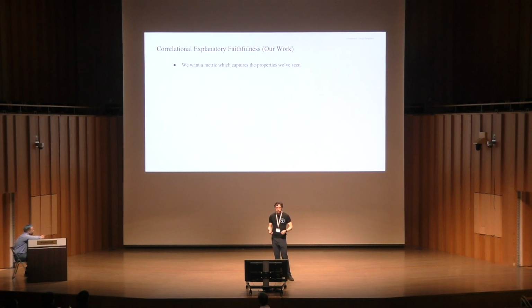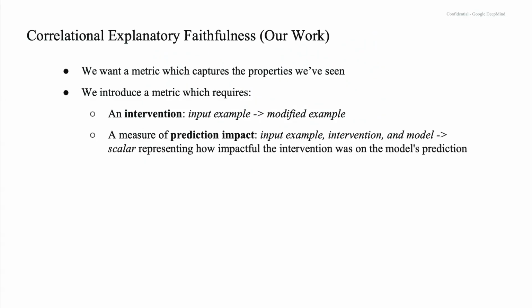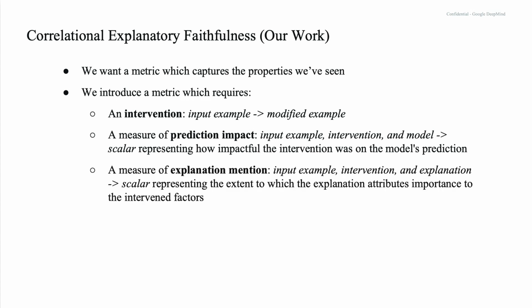So we want a metric which captures the properties we've seen. And we introduced this metric, correlational explanatory faithfulness, which takes these 3 inputs: an intervention, mapping an input example to a modified example; a measure of prediction impact, which takes this input example, intervention, and model, and maps it to a scalar representing how impactful the intervention was on the model's prediction; and a measure of explanation mention, mapping to a scalar representing the extent to which the explanation attributes importance to the intervened factors.